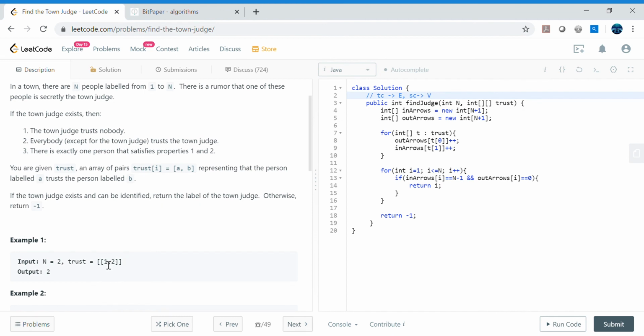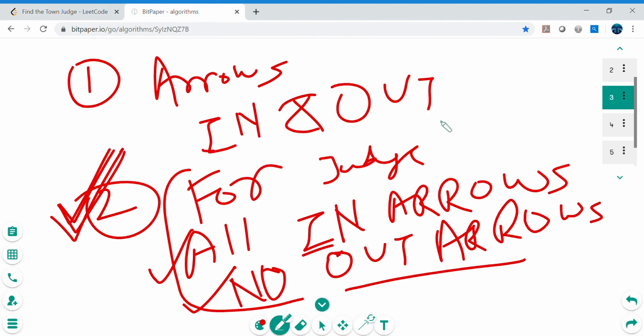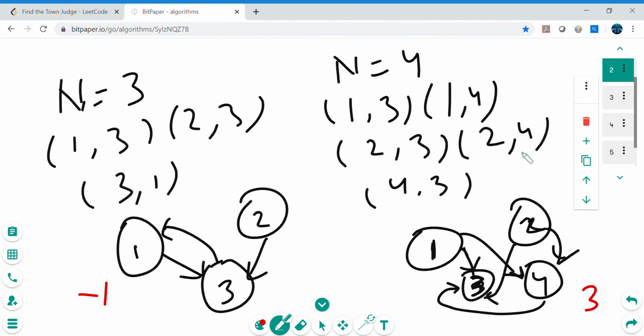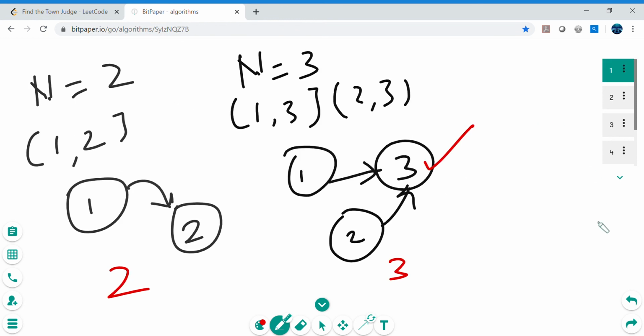For example, if we have been given a pair like 1 comma 2, then 1 is trusting 2, so simply make these graphs somewhere in your mind or in the notebook itself. I think it's very easy to follow the notebook pattern. If we draw these diagrams in the notebook, then it's clear who is trusting whom, right?